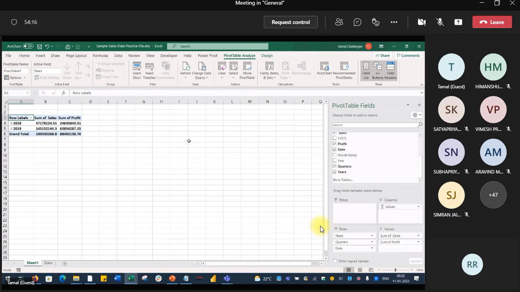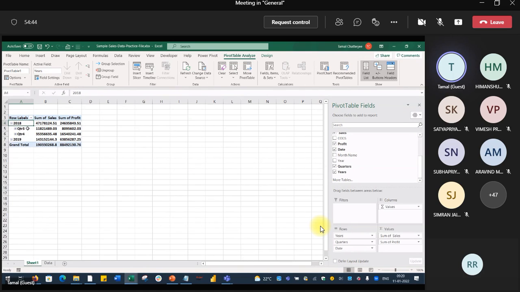Fine. So that is the aggregation. See, sum of sales, sum of profit in 2018, 2019. So that is basically a pivot table. Now I will show you how to drill down. What is a drill down? Very simple. You just click the plus sign, open that, and you get the quarter.